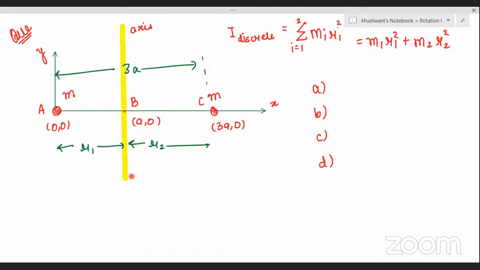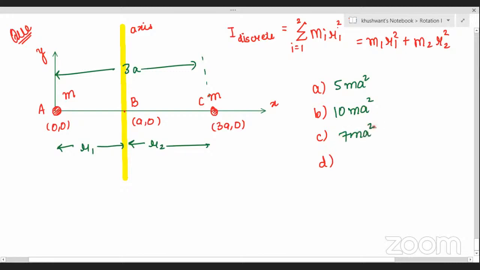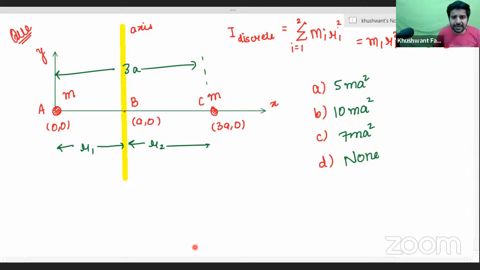Come on, everybody, yes. You will go ahead with your calculations. Come on, dear learners, here are your options on the screen. First one is 5 ma square. Second one is 10 ma square. Then you have 7 ma square, and then you have none of these. So here is your poll starting on the screen. Okay, dear learners. So options are starting now. Come on, yes. Come on.